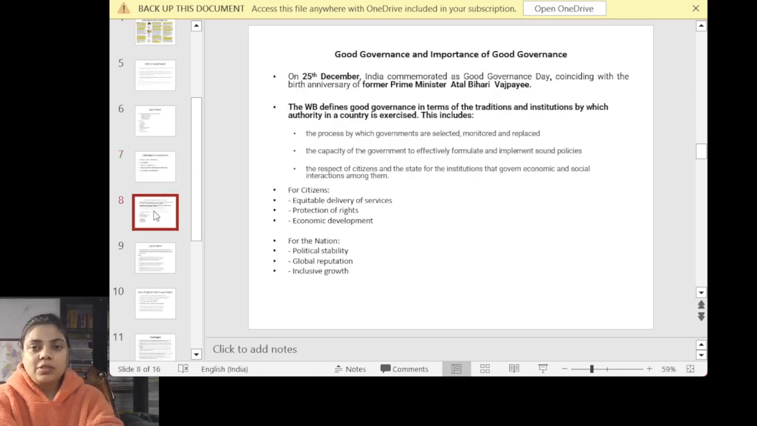Next we are going to cover good governance. We have seen what governance is; now, what is good governance? The World Bank has defined it, and again I have taken the definition from the World Bank. You can use it directly in your mains answer writing.